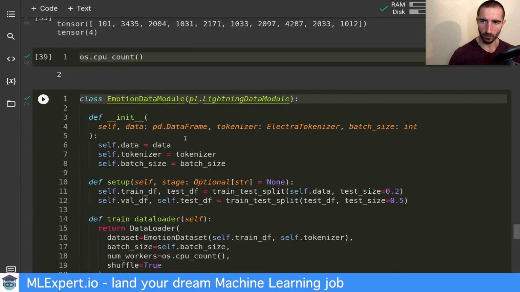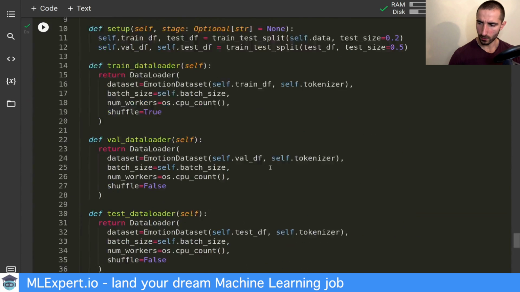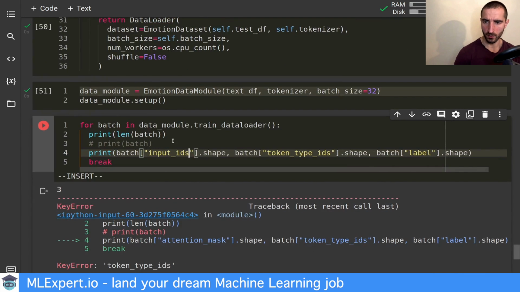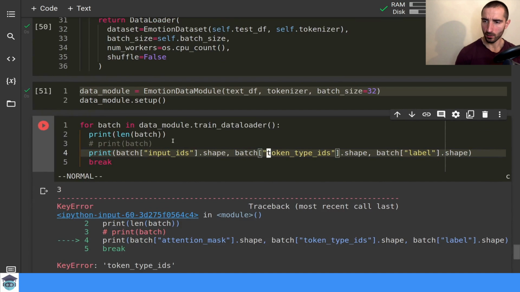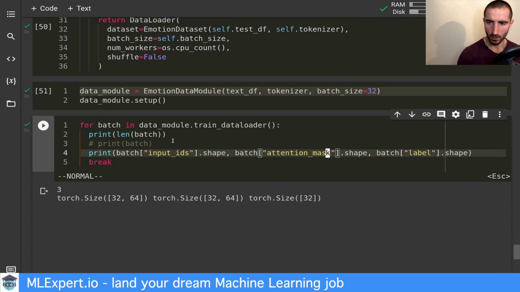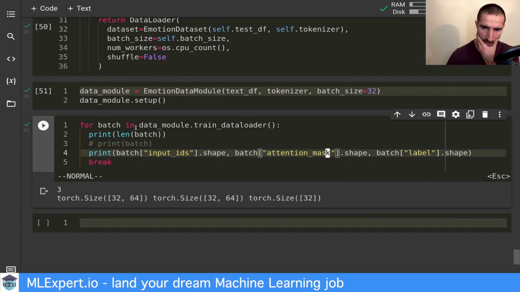Do we have the token types? Input IDs, yeah, right. Let's just call it input IDs, call this the attention mask, and run this. Yep, so this is pretty much what we expect. 64 is the maximum length of the sequences that we want, and each batch should have 32 items. The same is true for the label, of course, and we have 3 items in each batch, which are printed right here.